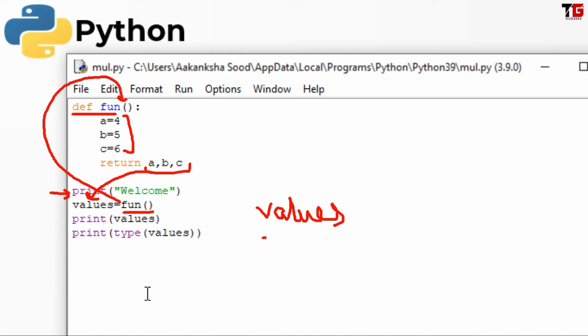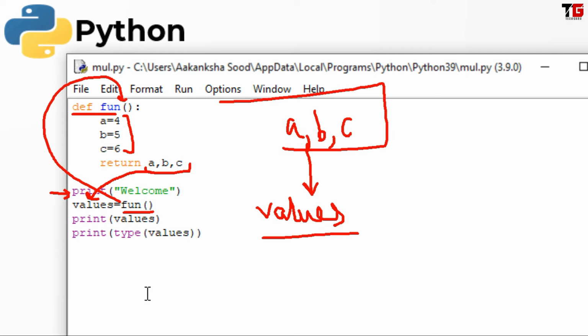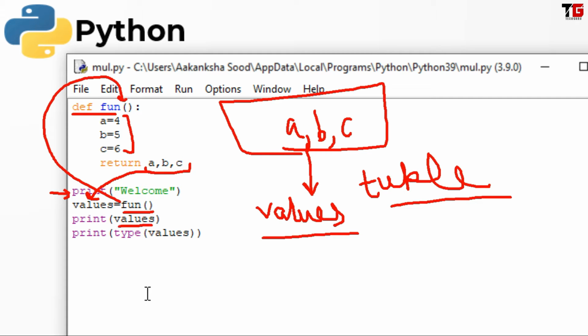I am accepting the return values in one single variable, but I am passing three different values A, B and C. How can one variable store more than one value? It can be done because whenever more than one value is returned from a function, its data type becomes tuple. Now, A, B, C are not simple variables when they are returned from a function. They combined become a tuple. That's why I printed values here and I printed its type also. Let's run the program and check the output.